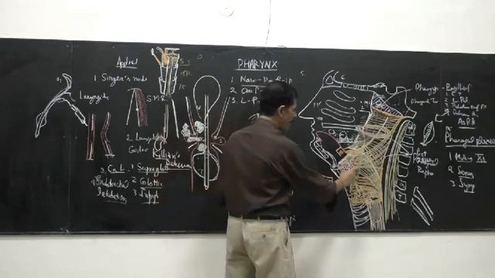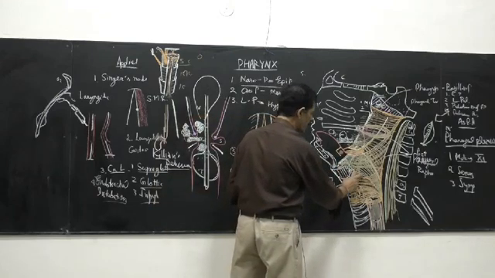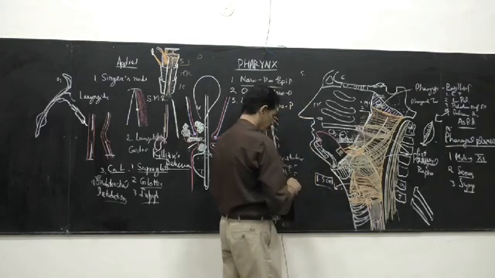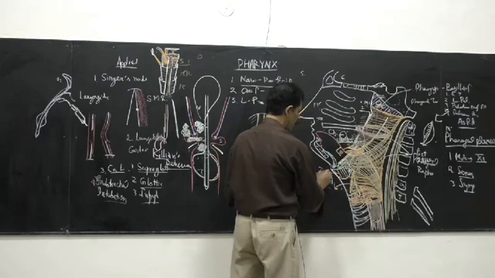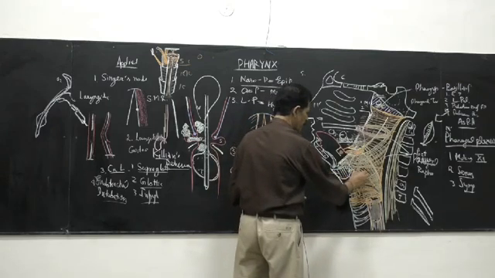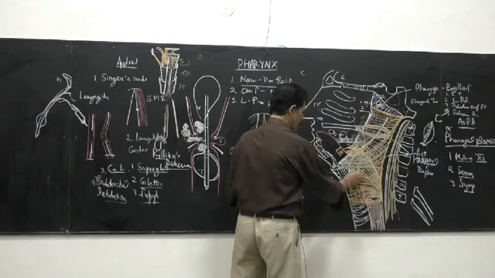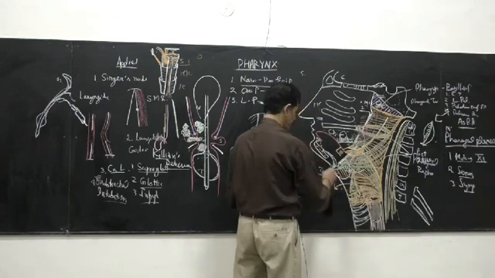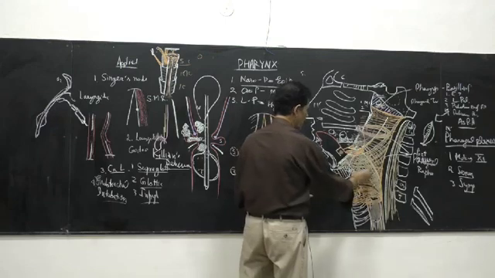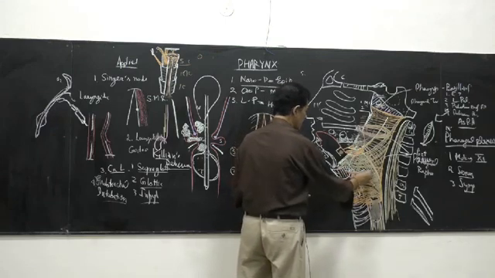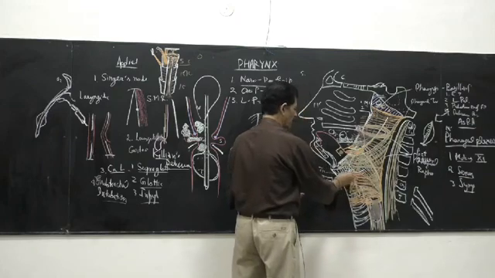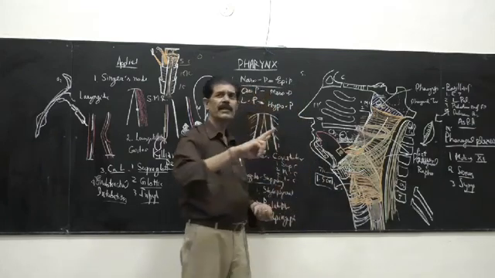Then there is also a gap between the middle and the inferior constrictor. And what passes through this? This membrane is the thyrohyoid membrane. The same structures which pierce the thyrohyoid membrane pass through this gap: the superior laryngeal artery and the superior laryngeal vein, then the internal laryngeal nerve. They pass through this gap.